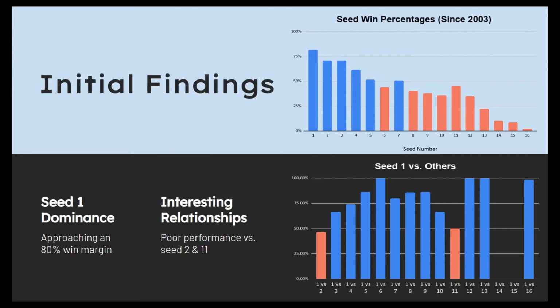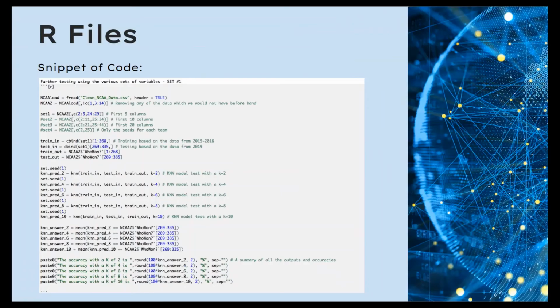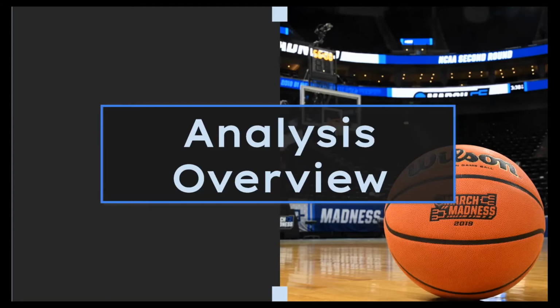We then looked into analyzing the effect of a team's seed on their win percentages. Our null hypothesis was an inverse relationship indicating that the lower the team's seed, the greater the win percentage would be. We did this to ensure that we were approaching our problem with a fundamentally sound base of knowledge that was validated through testing. The outcome of this analysis was that the seeds are very influential in determining win percentages as well as tournament success. This aggregated data was then exported for our use in R. We created a number of different tests on the data, and on the slide we have included a little portion of our code, but I'll now pass it on to David, who will discuss our analysis a little bit further.